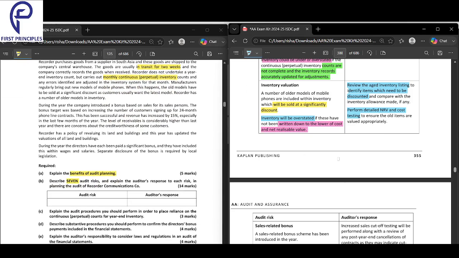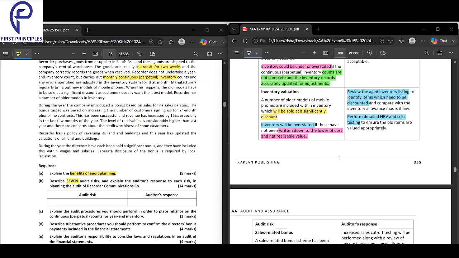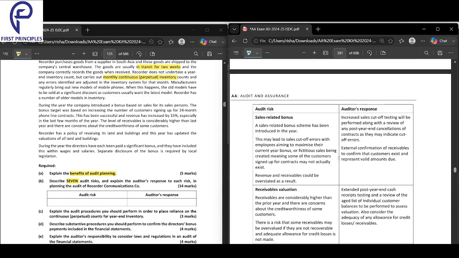Next, we'll look into this. Perform a detailed NRV and cost testing to ensure the old items are valued appropriately. First, review the aged inventory listing to identify items which need to be discounted and compare it with the allowance made. Second, perform detailed NRV and cost testing. So this is about inventory valuation.